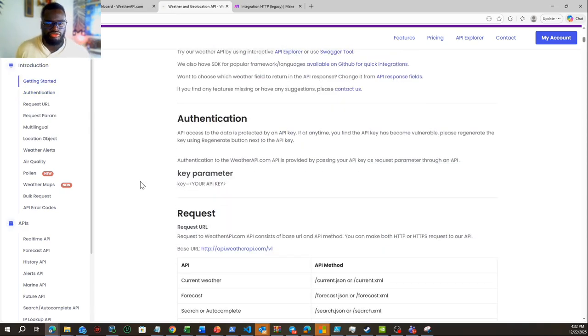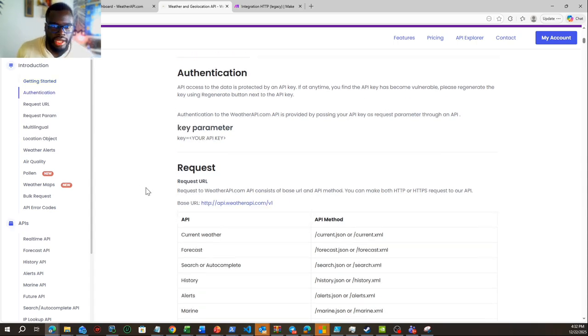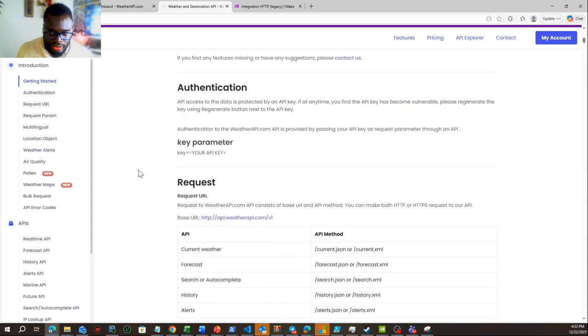Here is the documentation. Very important to have this documentation. Okay, and why? Authentication. Look here, what they explain. All right, people think you have to set up when you do API, there is only one template for all. No, like this documentation, they help you a lot. Example here for authentication, they will tell you authentication to weatherapi.com is provided by passing your API key as a request parameter through an API. So this is important, right?